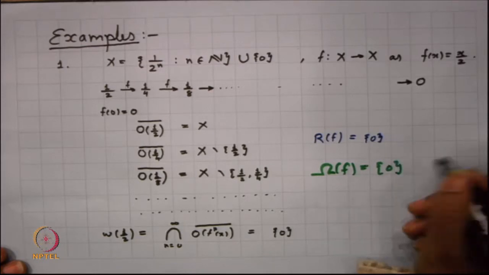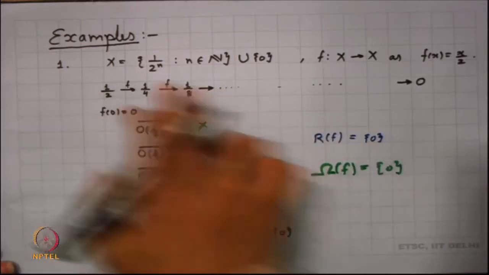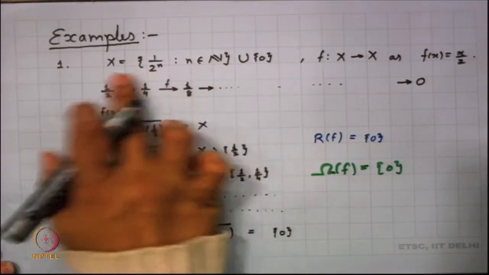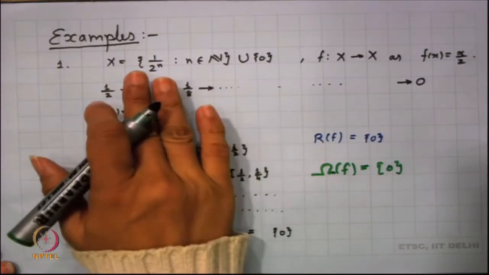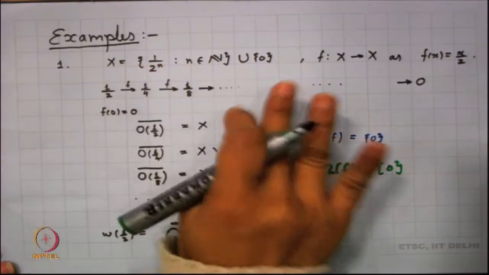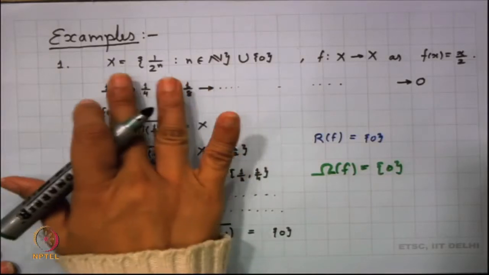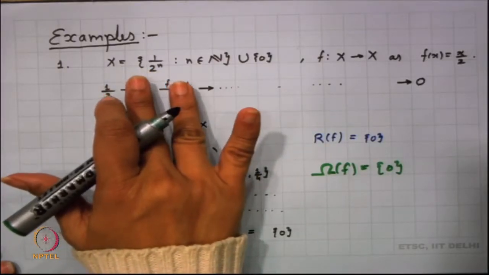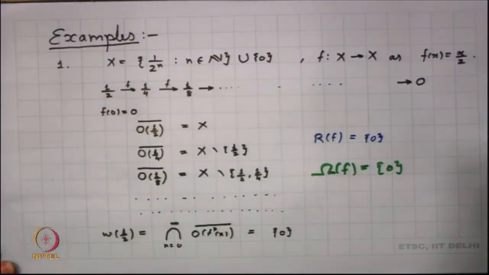Again 0, right? Because if you look into all other points of X, there is a discrete topology on the rest of X excepting 0. What happens there? It only keeps on wandering. So, all the points excepting 0 are wandering points. Only 0 is the non-wandering point here.